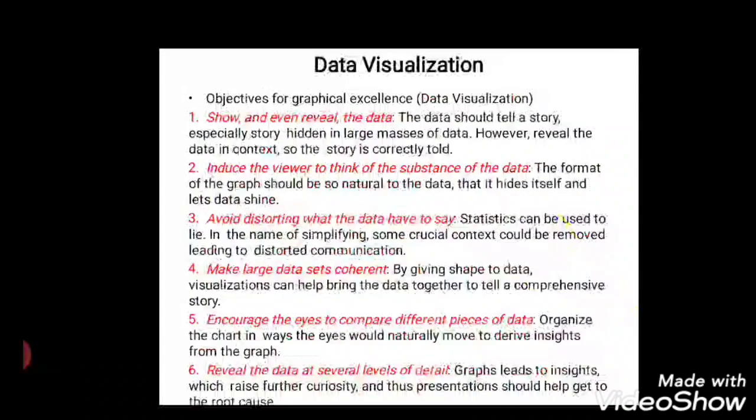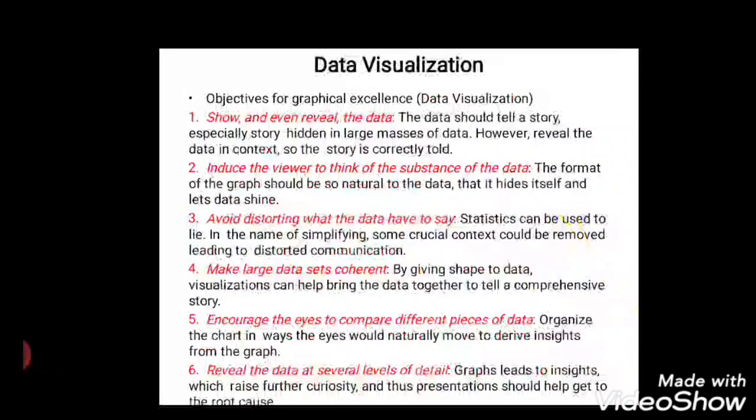Make large data sets coherent, give shape to them, and represent them with a comprehensive story. Encourage the eyes to compare different pieces of data and encourage viewers to think about it. Reveal the data at several levels of detail and serve a reasonably clear purpose, such as information and decision making. Closely integrate the statistical and verbal descriptions of the data set, relating what we are going to do and what we are going to do with it, right?